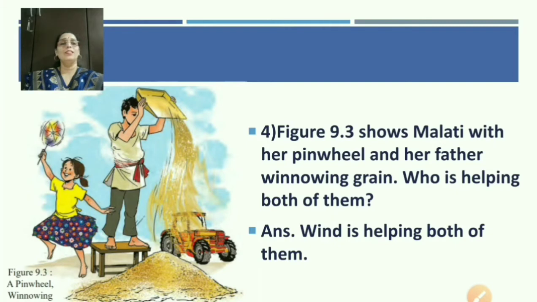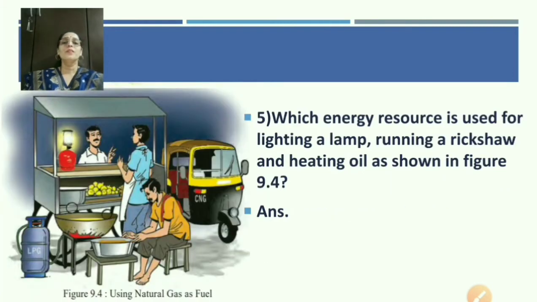Very good. Next. See figure 9.4, using natural gas as fuel.